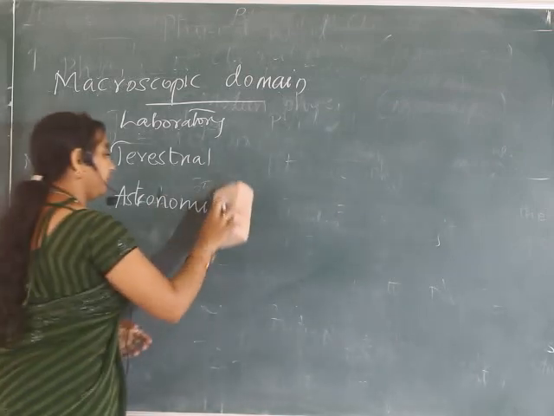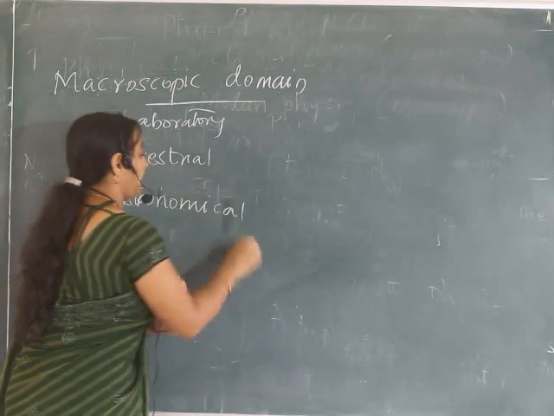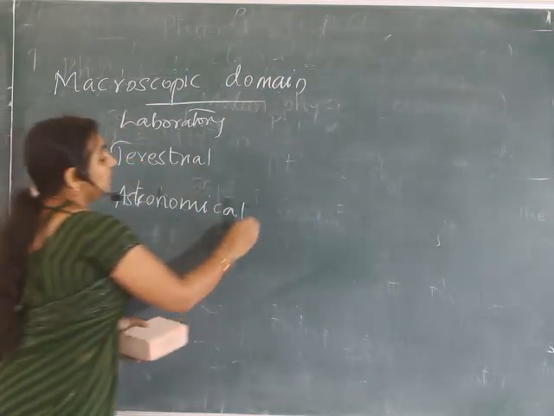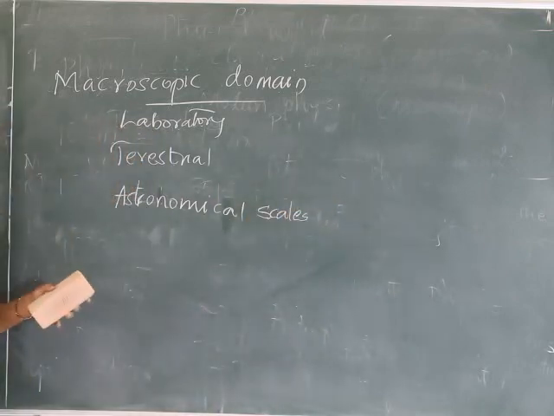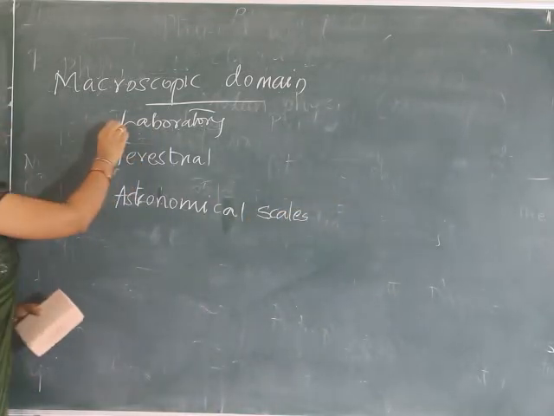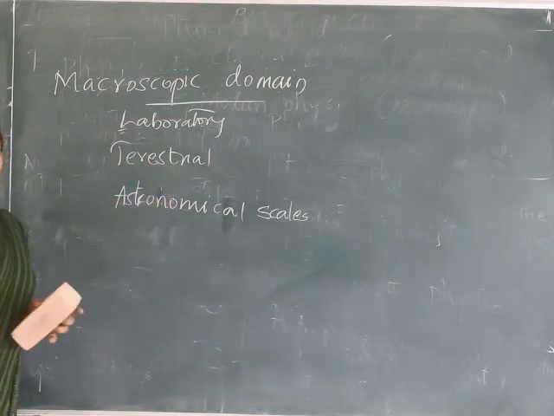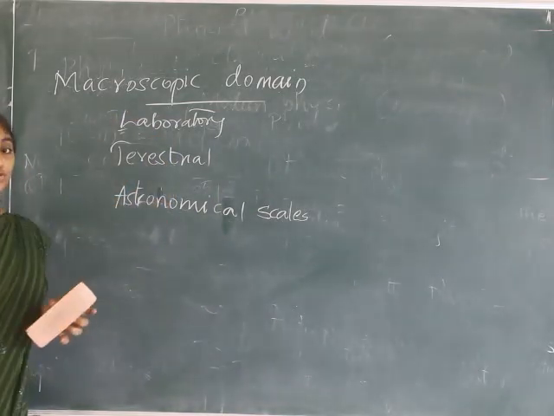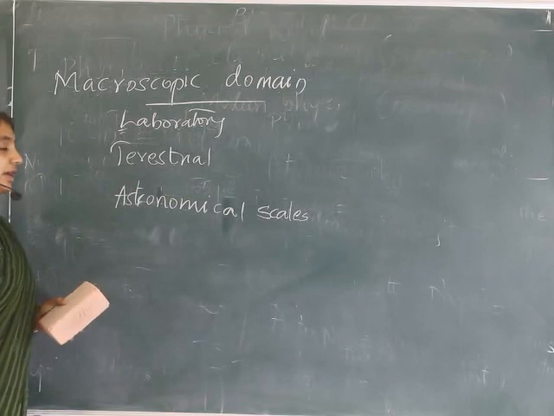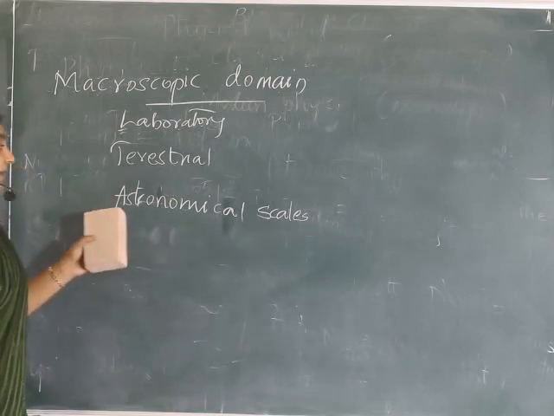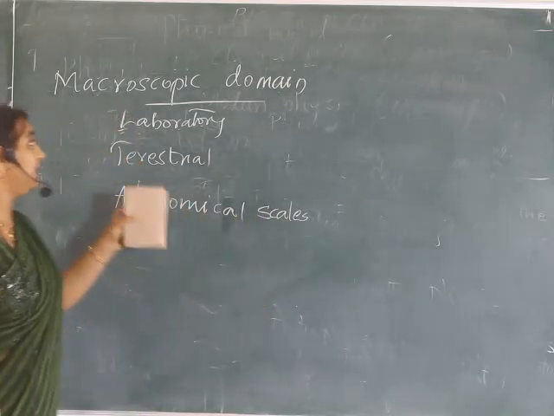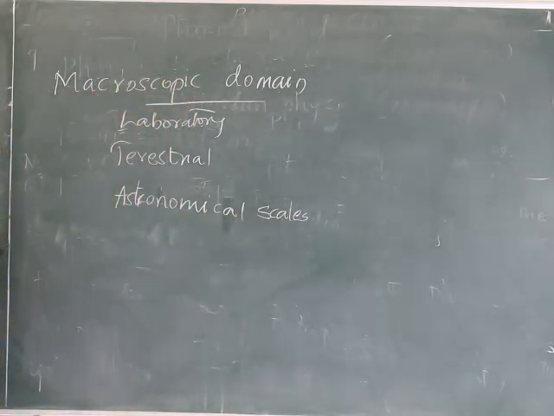It includes phenomena at the laboratory; in laboratories you see macroscopic things. You are using terrestrial things also, you can see terrestrial things. You can use astronomical scales under the macroscopic domain. In the case of the microscopic domain, what about the microscopic domain?